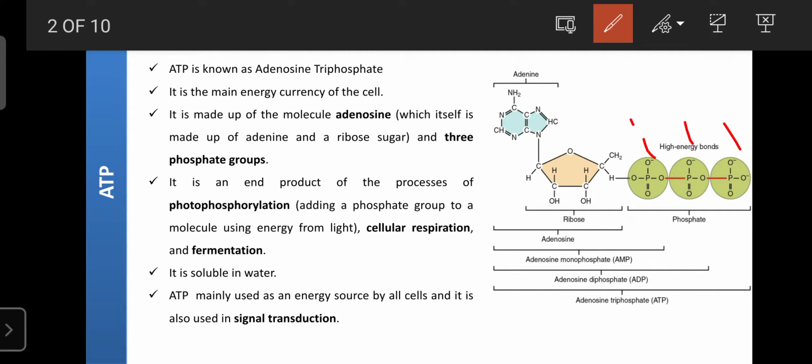That's why it is known as adenosine triphosphate, and adenosine is made up of adenine and ribose. If ATP loses one molecule of phosphate, then it releases energy.